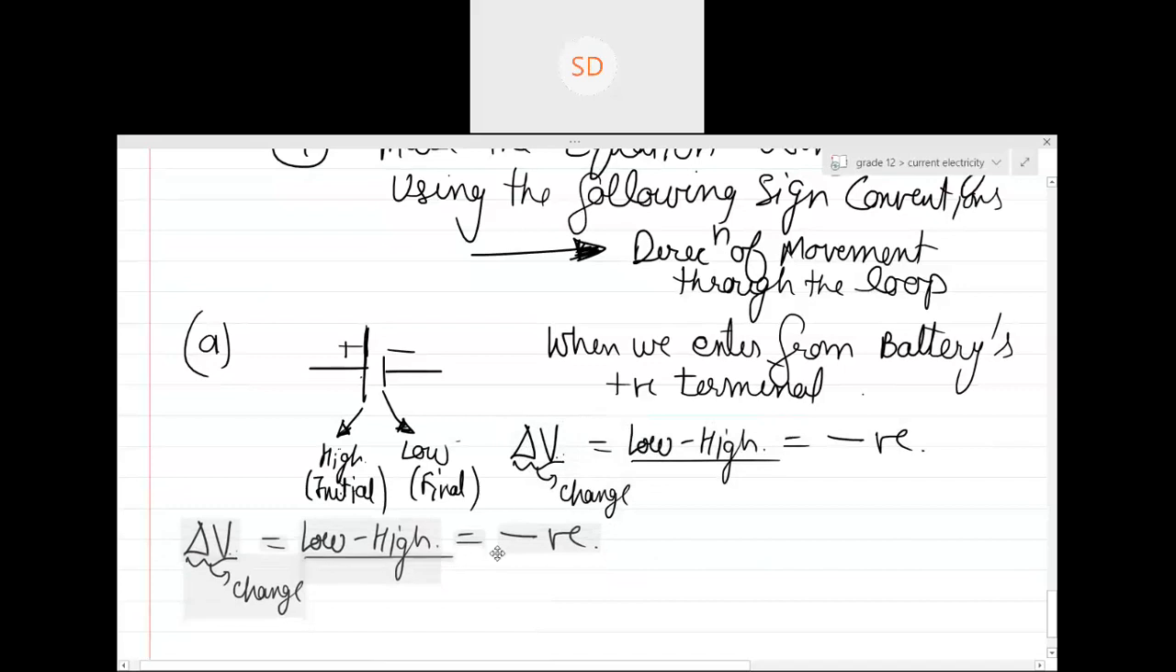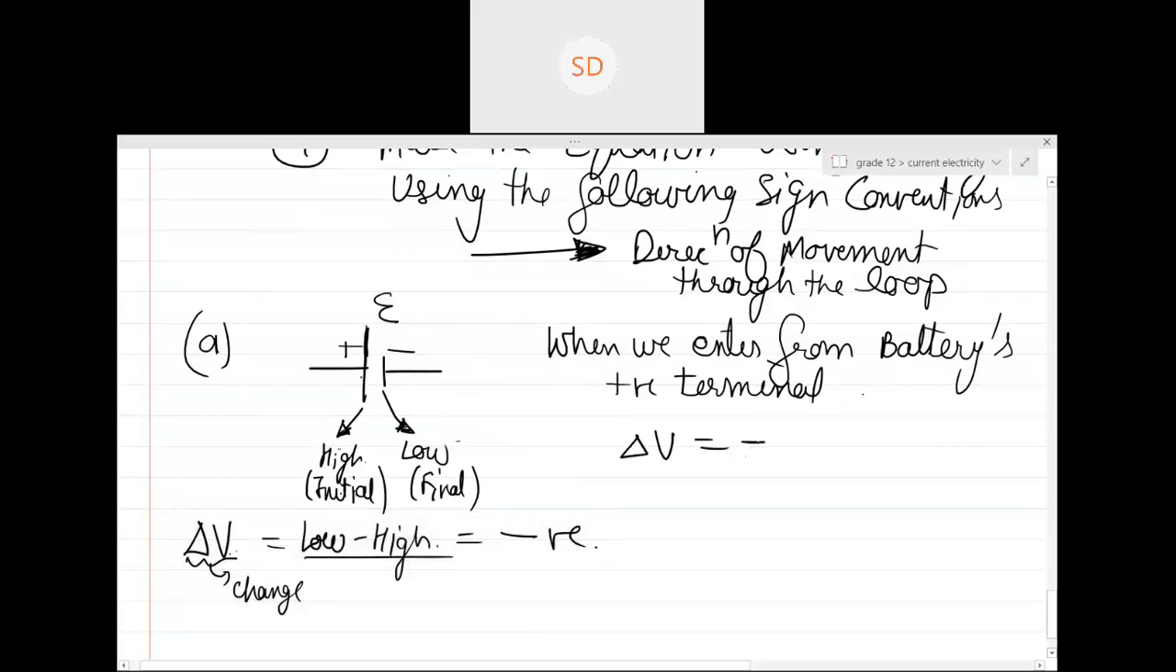So here delta V will be negative. When delta V is negative, then how much negative? It is equal to the EMF of the battery, which is minus. So whenever you enter from the positive terminal of the battery, you always write a negative E. Is this clear? Yes, sir. So always we write with a minus E. Now you know the reason also why we are using the negative sign, right?